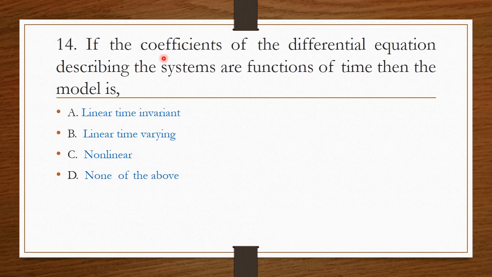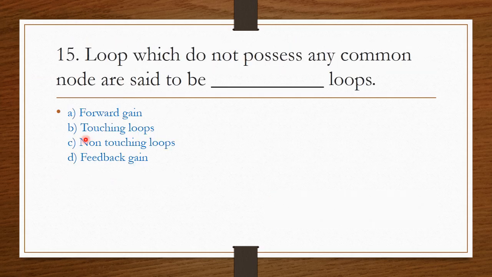Next question. If the coefficients of the differential equation describing the systems are functions of time, then the model is, that means it depends on time. Therefore, that model is called as linear time varying. So option B is the right answer.